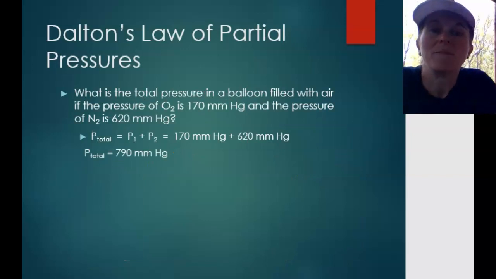Let's try a problem. So what is the total pressure in a balloon that's filled with air if the pressure of the oxygen is 170 millimeters of mercury and the pressure of nitrogen is 620 millimeters of mercury? So we just add those 2 individual pressures together, and the total pressure inside that balloon is 790 millimeters of mercury.